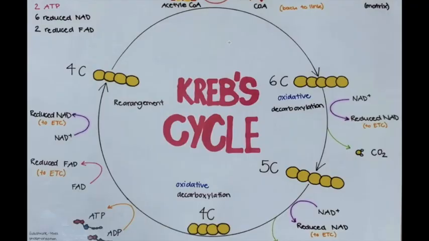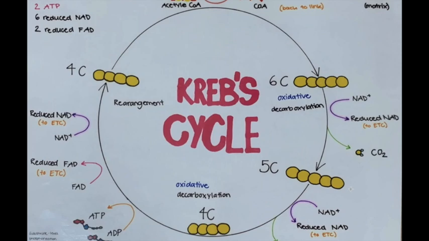The Krebs cycle occurs in the matrix of the mitochondria. It starts with acetyl coenzyme A from the link reaction transferring an acetyl group to the 4-carbon molecule in the diagram. This adds 2 carbons to the 4-carbon molecule, resulting in a 6-carbon molecule. The 6-carbon molecule now undergoes oxidative decarboxylation, where NAD+ is oxidized to reduce NAD. These then go back to the electron transport chain to become NAD+ again. This also causes a CO2 molecule to be released as a waste product of cell respiration.